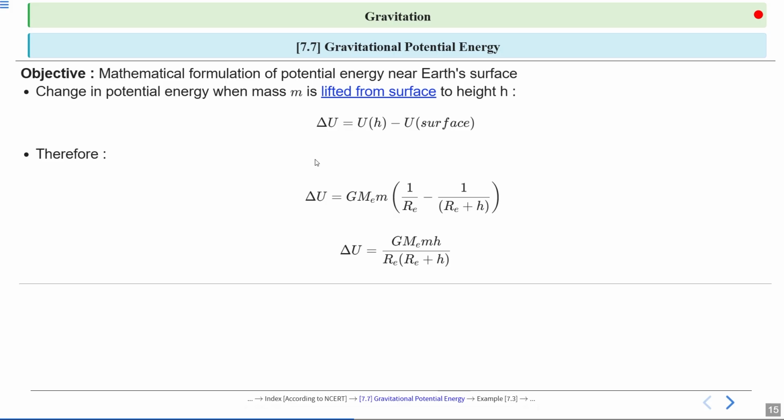Simplifying the expression, we get delta U is equal to GM_E m h divided by R_E (R_E plus h). This formula highlights the relationship between the change in potential energy, the height, and Earth's radius.